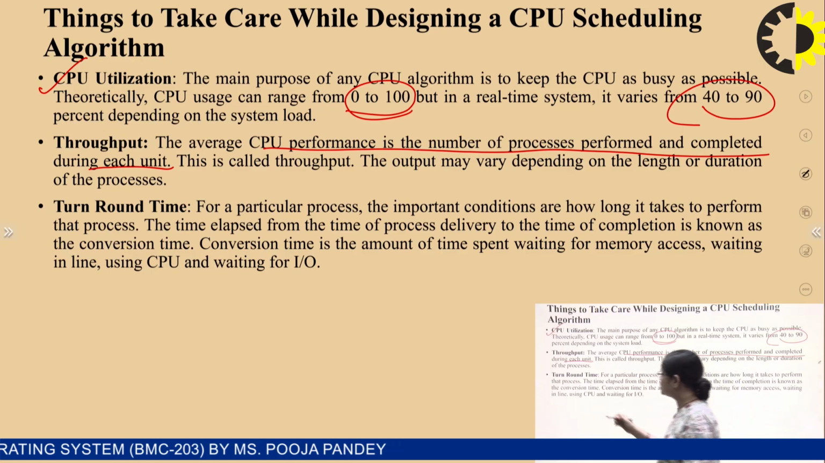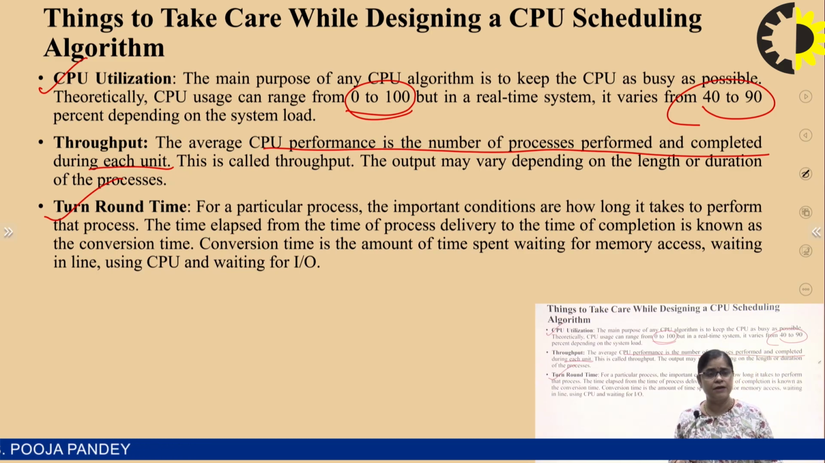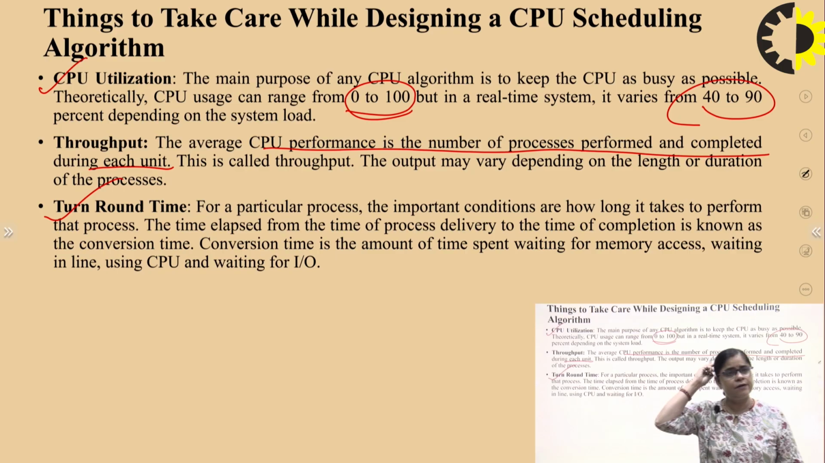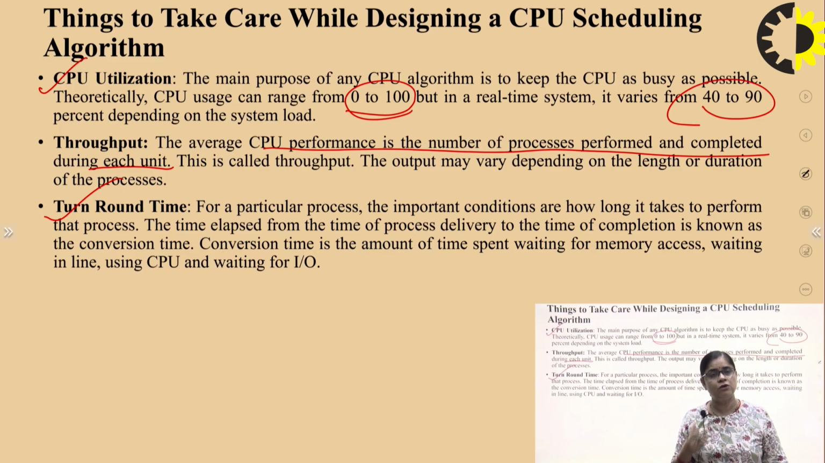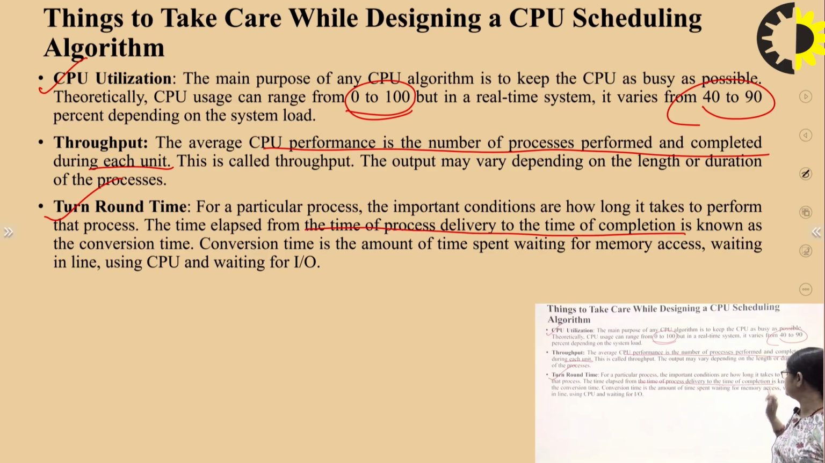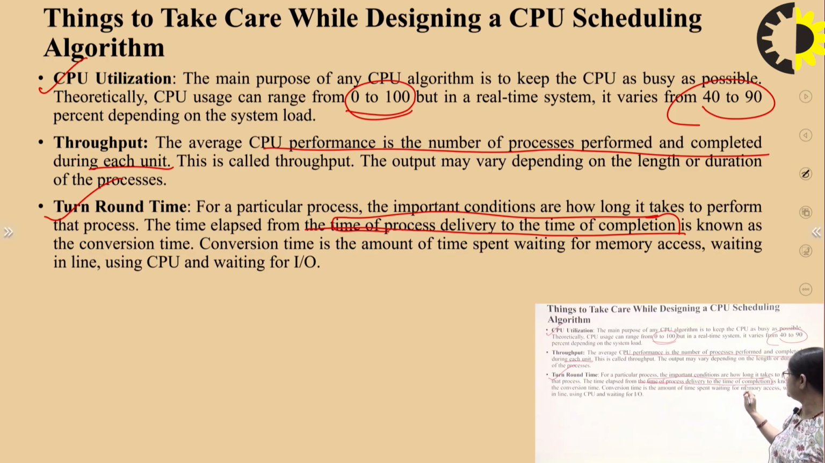Now, when we are working on the turnaround time, what do we mean by turnaround time? It means the difference between the completion time and the arrival time is known as the turnaround time. For a particular process, the important condition is how long it takes to perform the process. It is the time elapsed from the time of process submission to the time of completion.